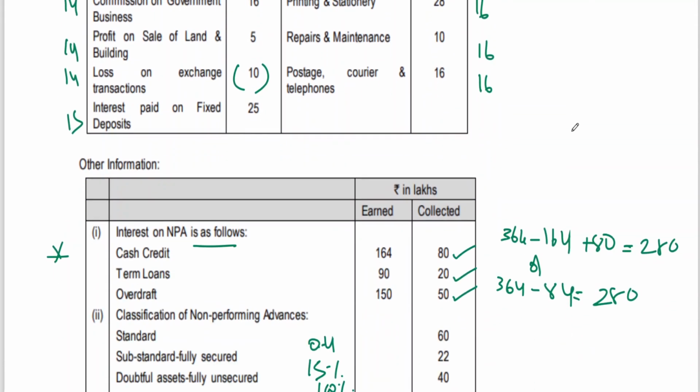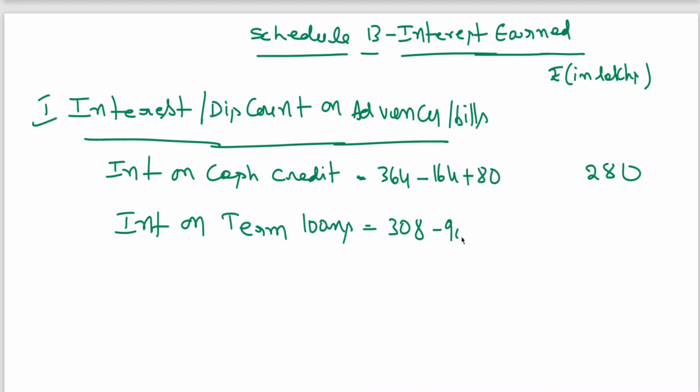On interest on term loans also we got 90 earned, deduct 90 and add 20. 308 minus 90 plus 20. It is coming to 238.